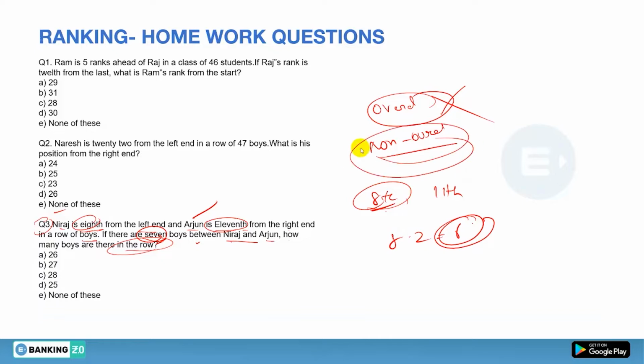So we have to make the non-overlapping case, and whenever you are making a non-overlapping case in such type of question, what you have to do? Just add all the values. So 8 plus 11 will be 19, and plus 7 will be 26. That's it. The answer will be option number A.